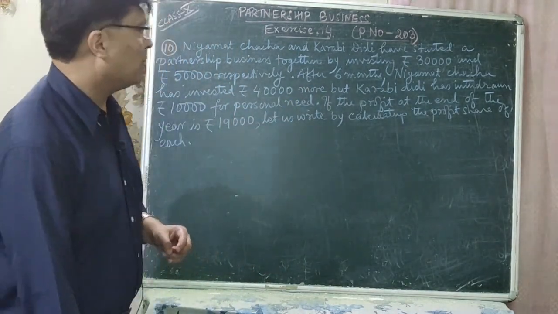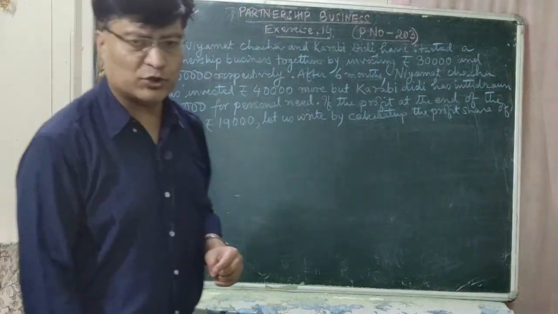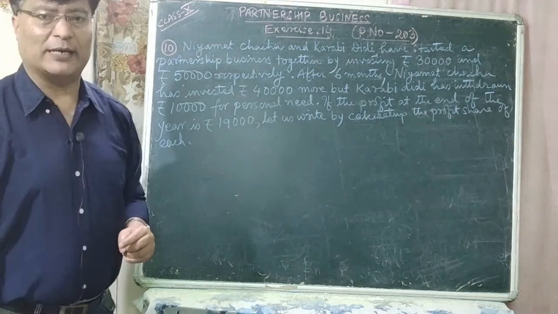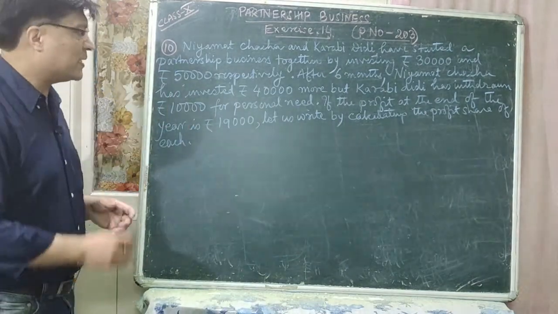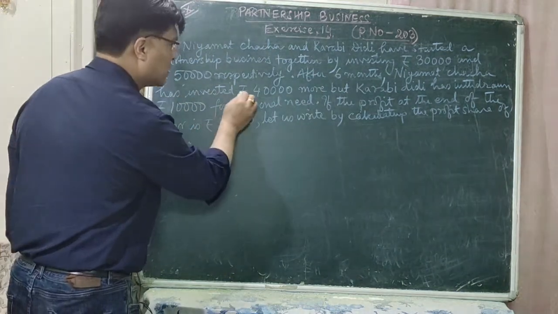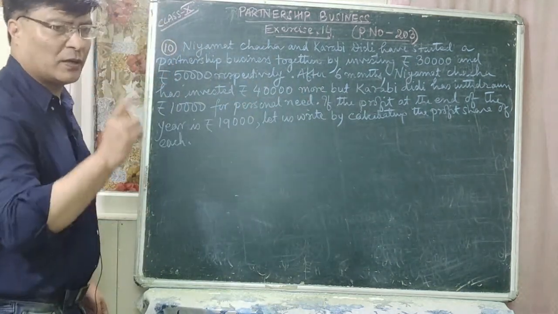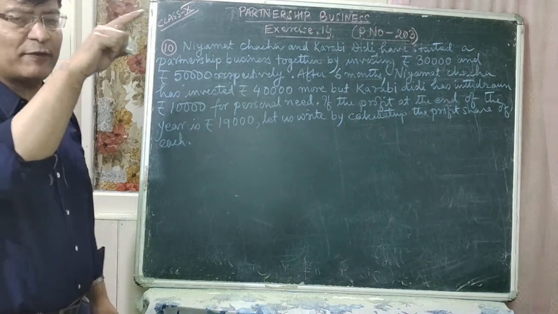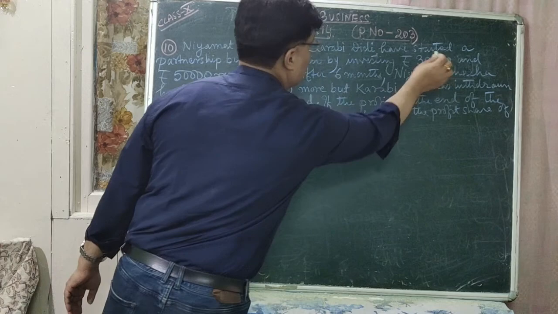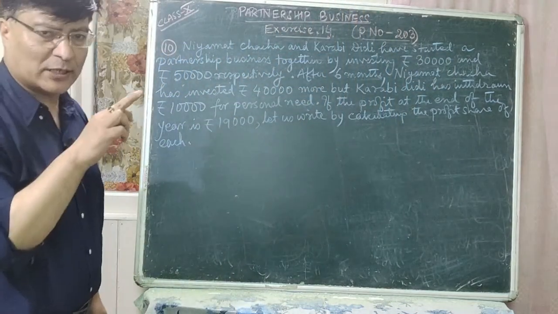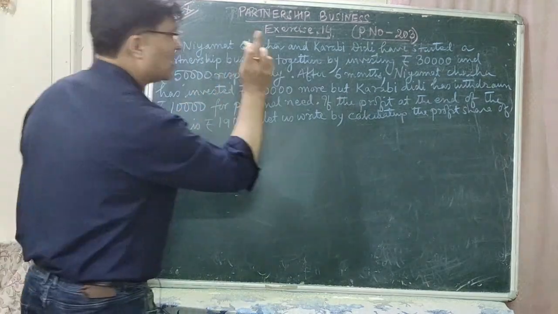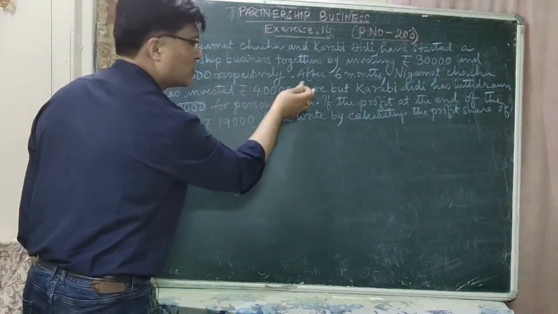So let us write by calculating the profit share of each. त प्रत्येकले प्रॉफिट कति पाउँछ त्यो चाहिँ तिमीले निकाल्नु पर्छ. त यहाँ चाहिँ के भनेछ भन्दा यो सेन्टेन्समा आफ्टर 6 months नियमत चाचा हैज इन्भेस्टेड रुपीस 40,000 मोर. Rupees 30,000 is kept fixed for 6 months, and after 6 months Niyamat Chacha has invested rupees 40,000 more.